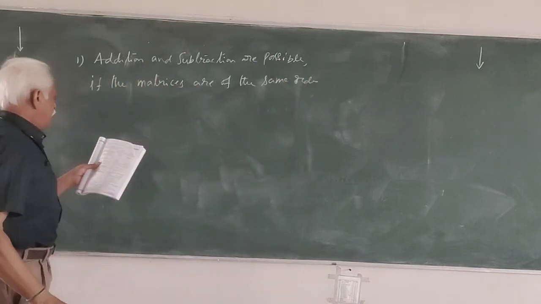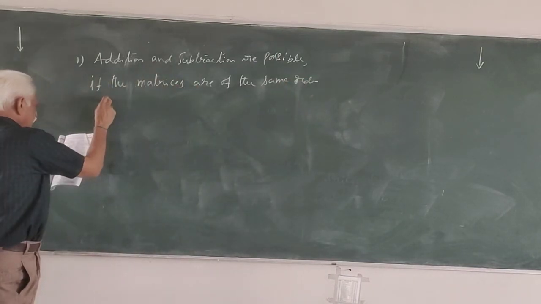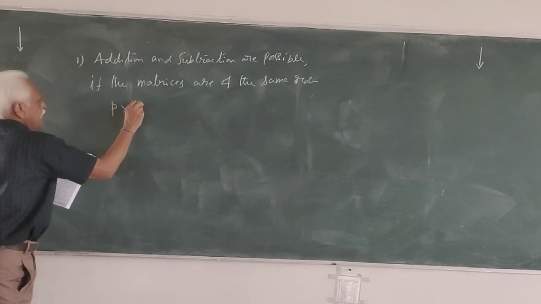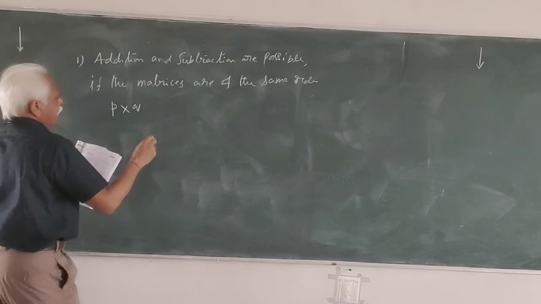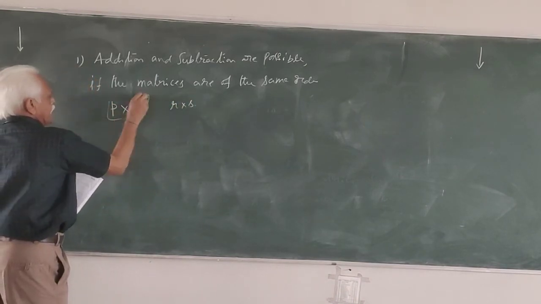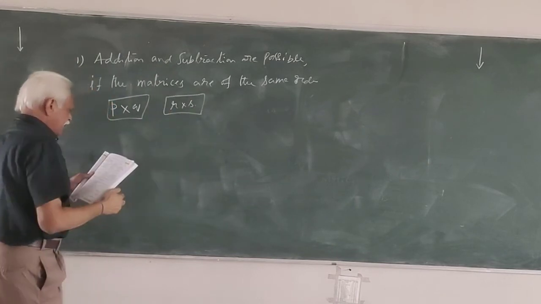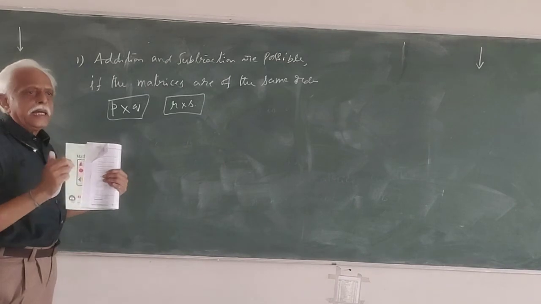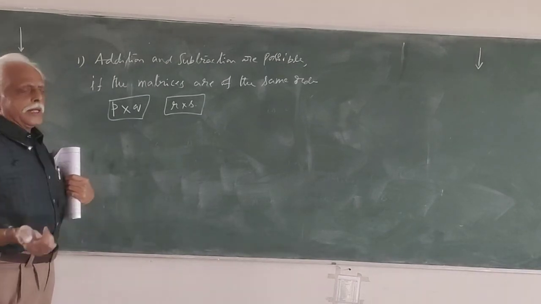Now what is given in the bit? P cross Q, P by Q and R by S. This is one matrix, this is another matrix. They can be subtracted only if... so what is the condition?